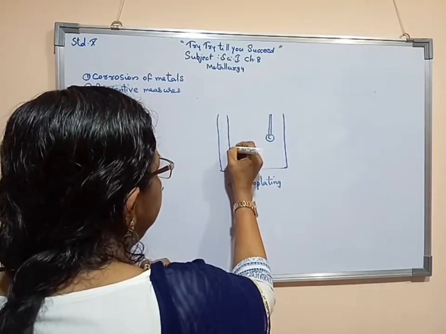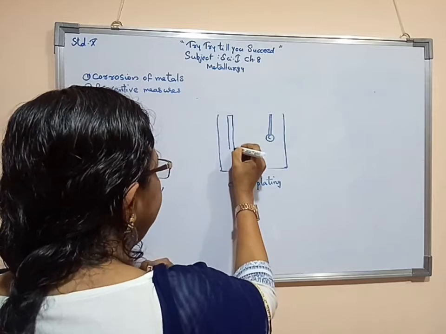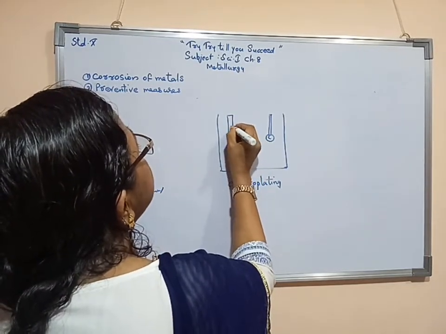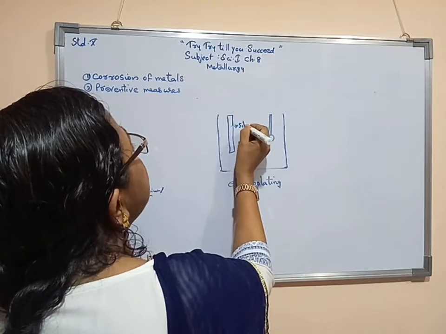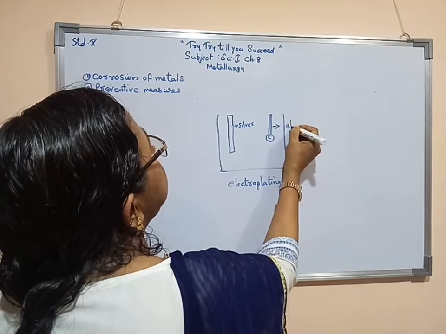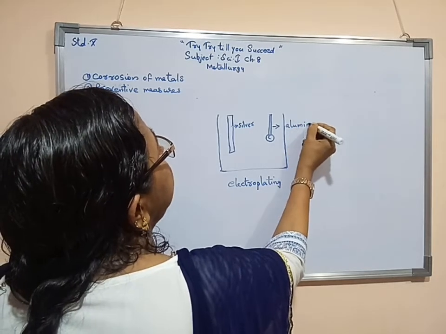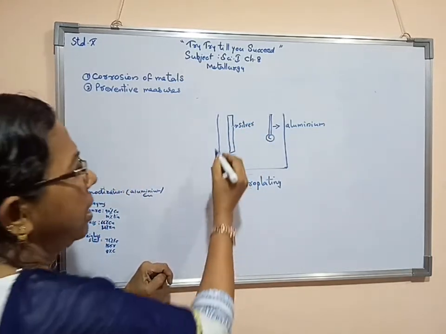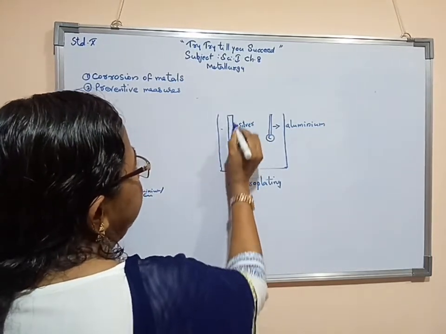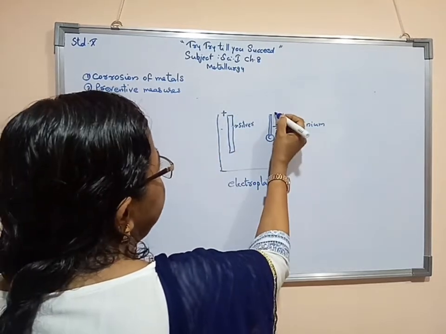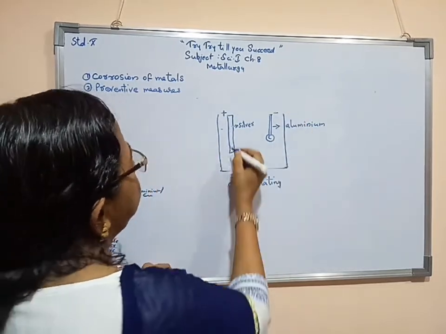Here I am using the more reactive metal, that is silver. Here I used aluminium, so aluminium is less reactive than silver. This silver is acting like an anode, and this is acting like a cathode.